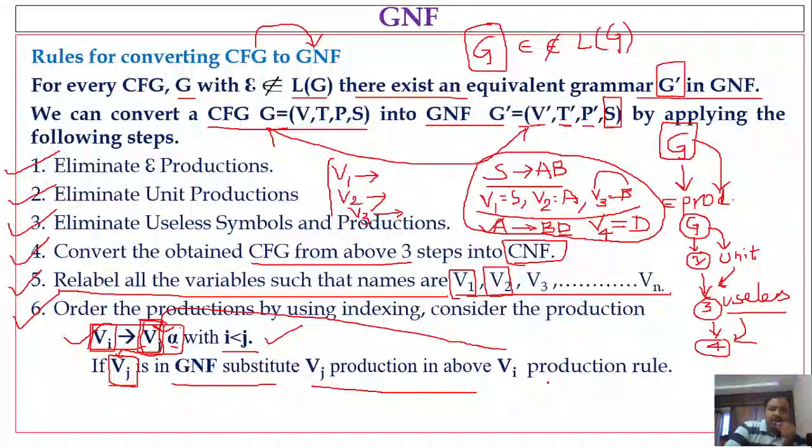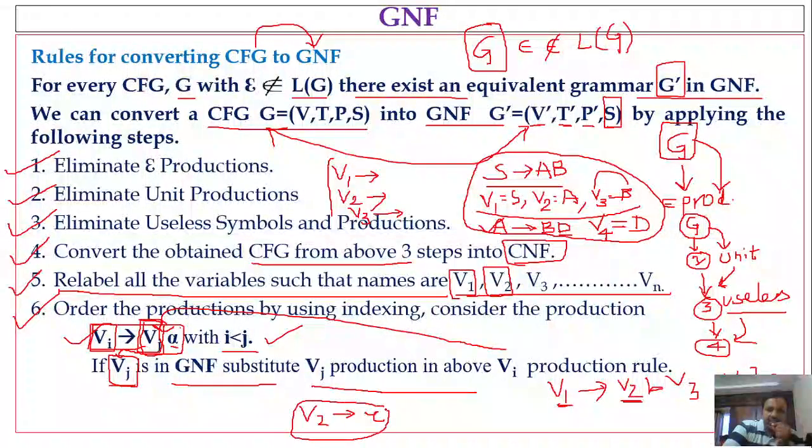Let me consider that I have a production like V1 denotes V2 b V3. It is in the form Vi denotes Vj, and this part is called Vj. What is the i value? 1. What is the j value? 2. So 1 is less than 2. Then what you have to do is consider the Vj production. Suppose you have the Vj production like V2 denotes c. So it is in GNF.